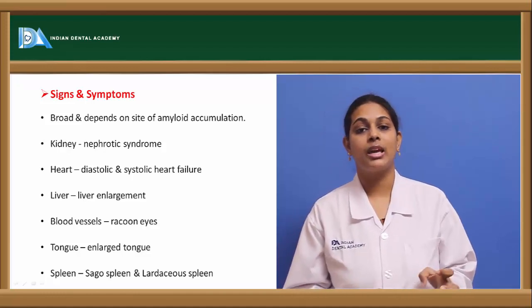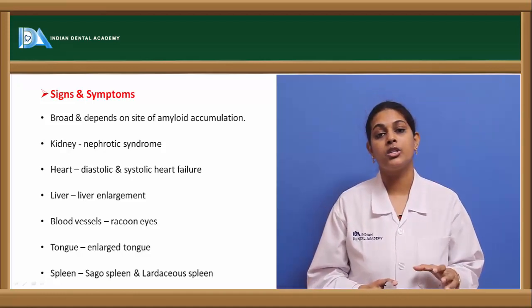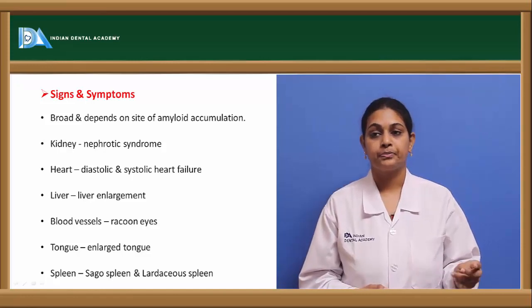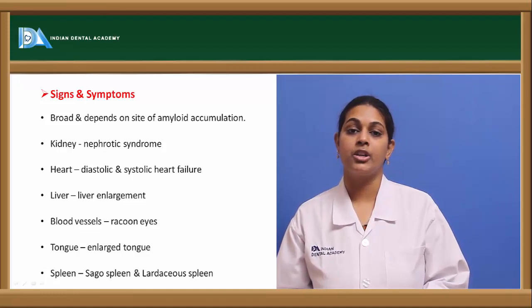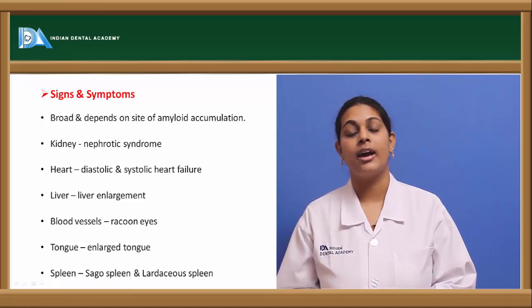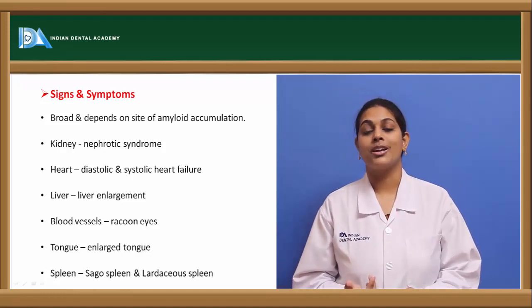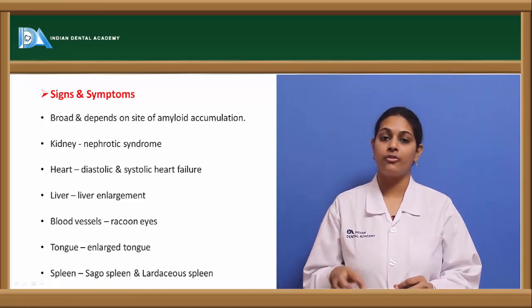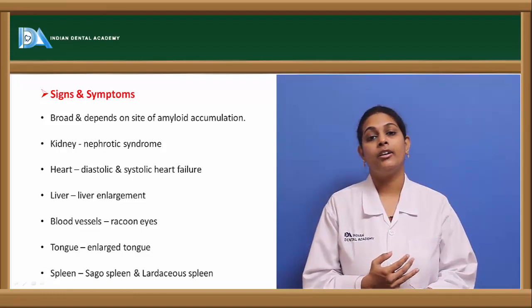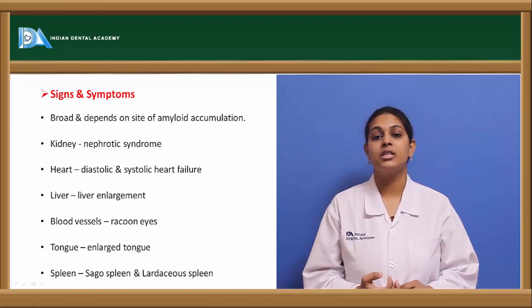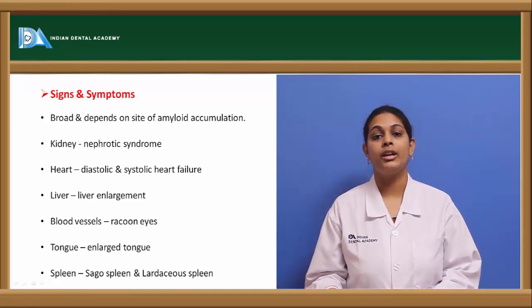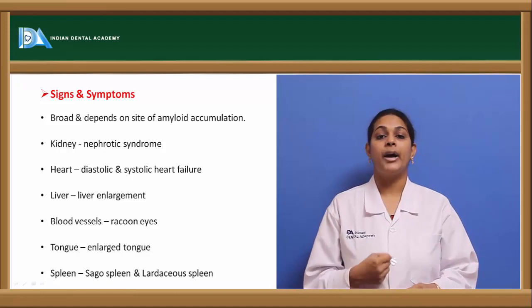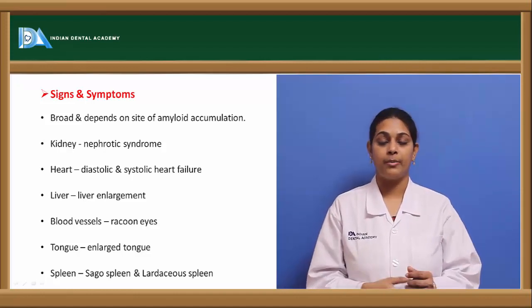So this is what we see when amyloidosis is associated with the kidney. Next, coming to the heart, usually we see atrial fibrillation or otherwise arrhythmias which can be associated. Under a microscopic view of this abnormal deposition of amyloid, we can see pressure atrophy because of this abnormal deposition of amyloid protein, which causes atrophy of the myocardial fibers.